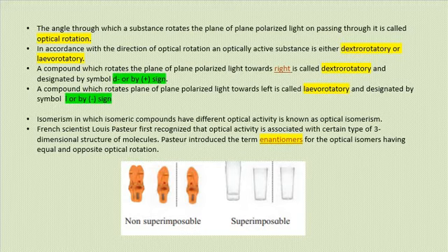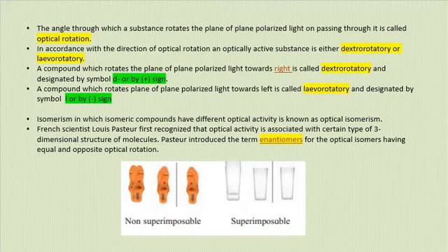When the polarized light is rotated towards the right side or clockwise, it is called dextrorotatory, and when it is rotated towards the left side or anti-clockwise, it is called levorotatory. Dextro is symbolized by D or plus sign with a compound, and levo is symbolized by L or minus sign with a compound, like plus glucose or plus fructose or minus fructose.